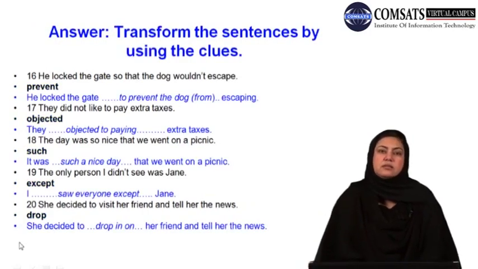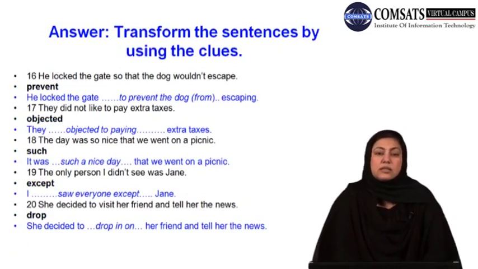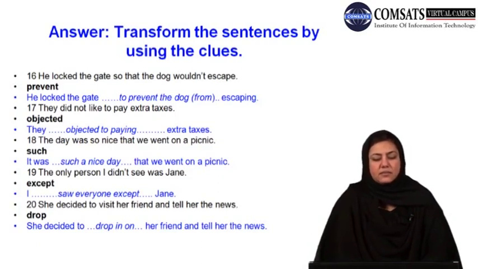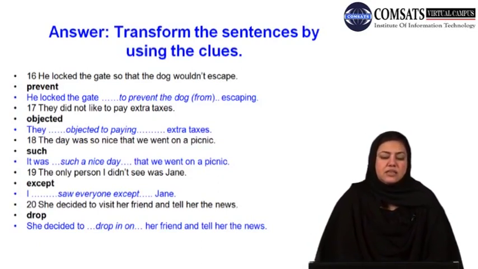And here you have the answers for all these sentences that were to be transformed. Number 16, he locked the gate so that the dog wouldn't escape. And the transformed option could be, he locked the gate to prevent the dog (from) escaping. This use of from, of course, is optional, that is why it is given in brackets. Number 17, they did not like to pay extra taxes, and the transformed sentence with the use of objected can be, they objected to paying extra taxes.